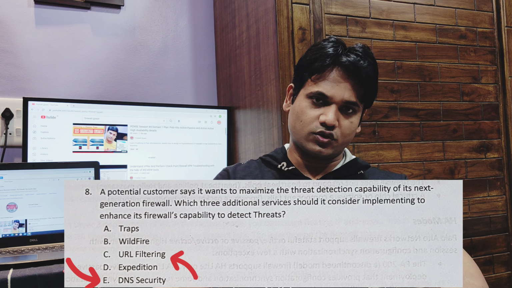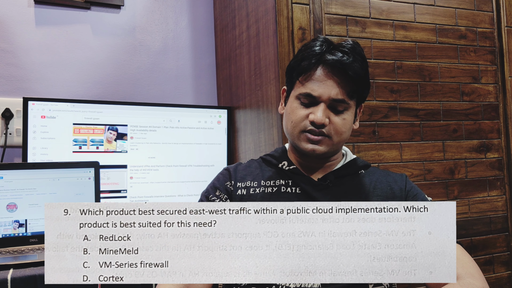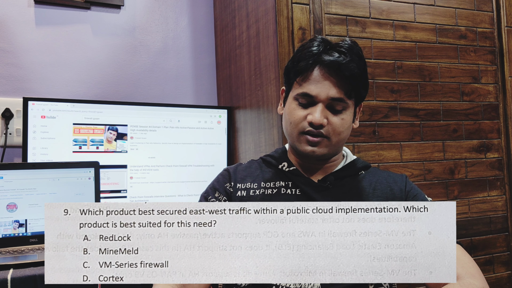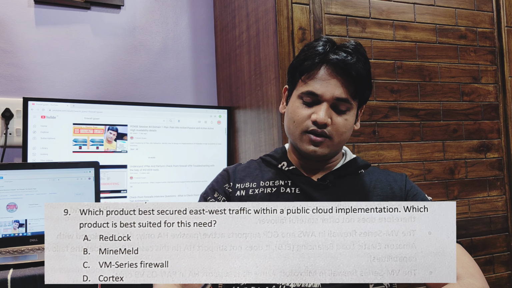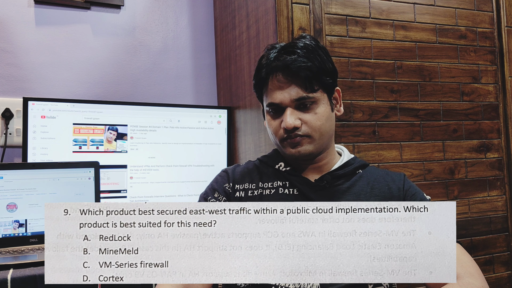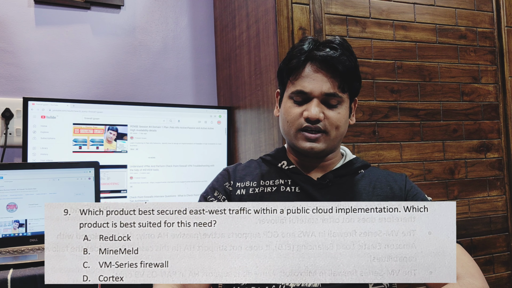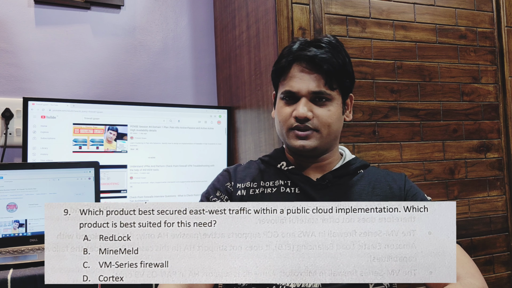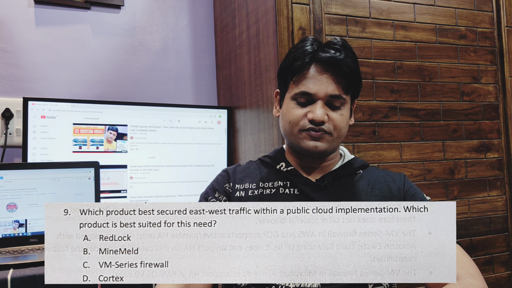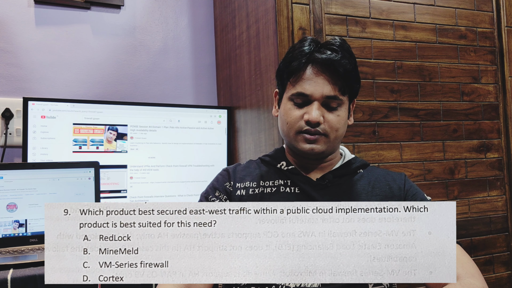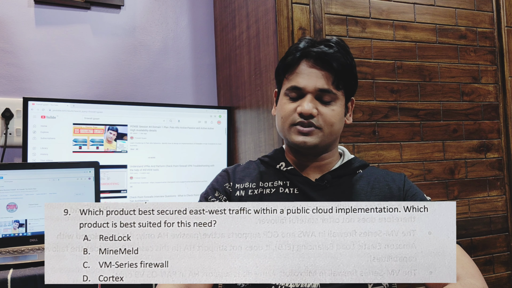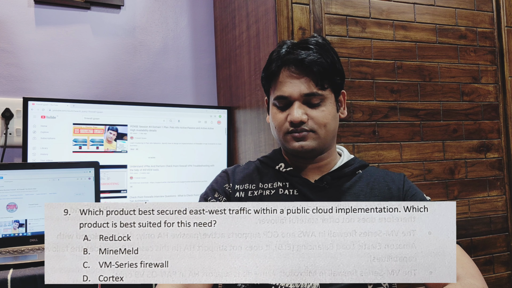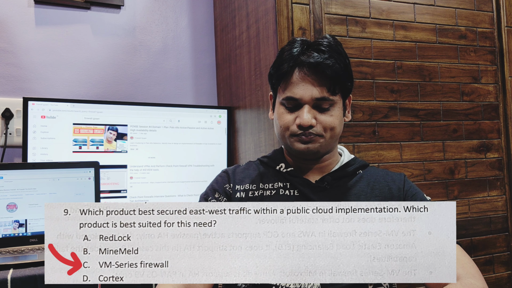Okay. Next question: which product best secures east-west traffic within a public cloud implementation? Which product is best suited for this need? The answer is very simple. Let's see the options first. RedLock, MindMeld, VM-Series firewall, Cortex. It's the VM-Series firewall.